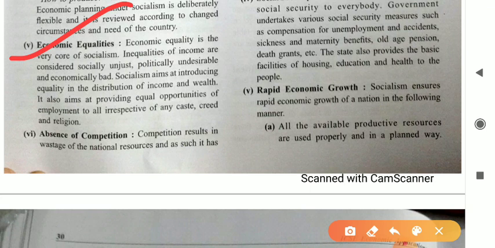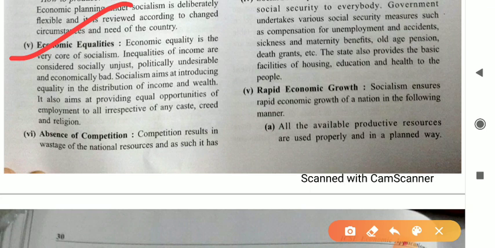Everyone has that much purchasing power that he can buy goods and services for himself. That's why socialism aims at introducing equality in the distribution of income and wealth. It also aims at providing equal opportunity of employment to all, irrespective of caste, creed and religion.